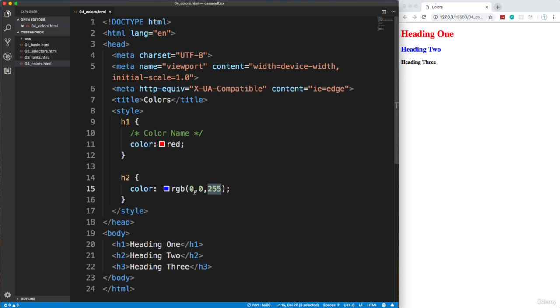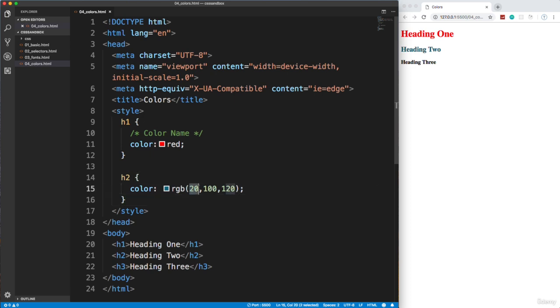Now there's a lot of different color combinations. Obviously, it can be anything between 0 and 255 for all of these. So if I do, like, let's say 100 of green and maybe, I don't know, 20 of red, and save, we get this blue color. Let's tone this down a bit. We'll say like 120 and save, and we get this color, which is like a grayish blue, and it gives you a little preview right here.